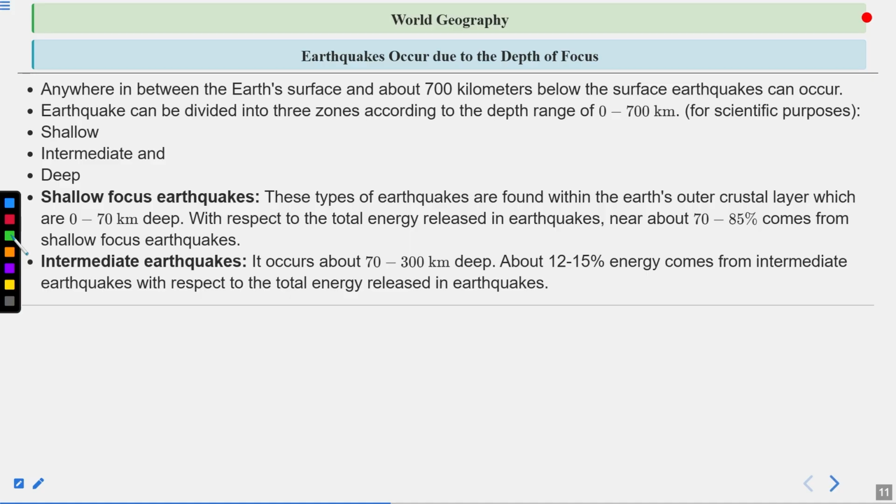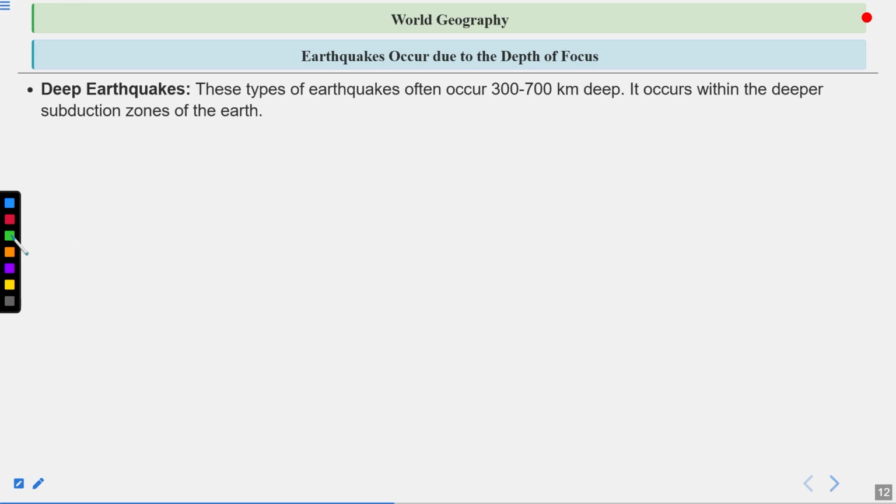Then intermediate earthquakes. They occur about 70 to 300 kilometers deep. About 12 to 15% of the energy comes from intermediate earthquakes with respect to the total energy released in earthquakes. Then deep earthquakes. These types of earthquakes often occur 300 to 700 kilometers deep. They occur within the deeper subduction zones of the earth.